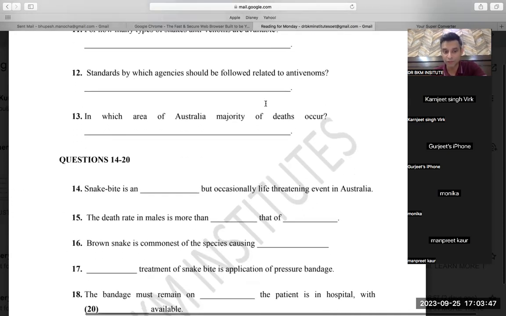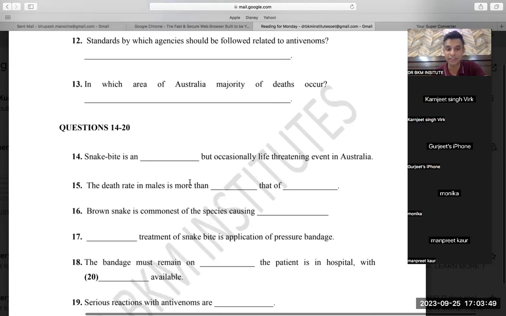Then we had a very good question. We discussed the death rate in males. This is a very good question to learn from for everyone. One question of this kind can come in the exam where you will not find the exact word, but you can rephrase it by your own thinking. This question is a perfect example. The death rate in males is more than dash that of females. Obviously females, this is obvious. Males can be compared with females. So I could find one word automatically.